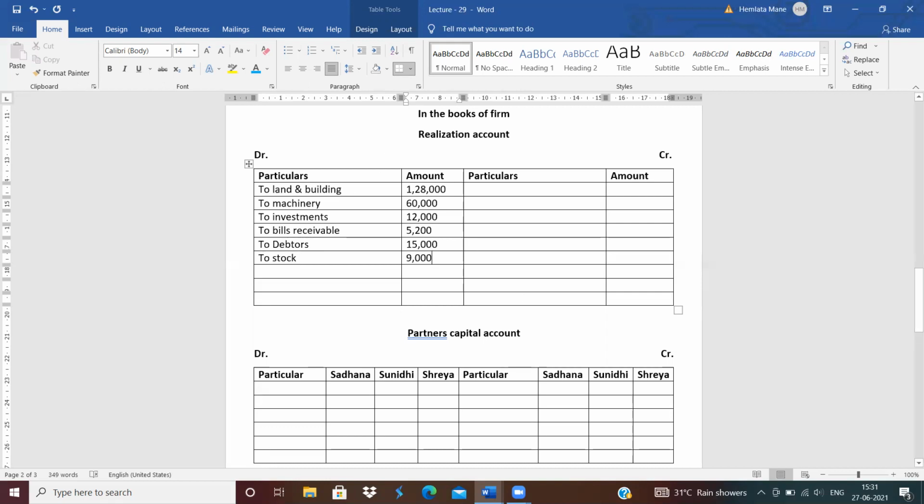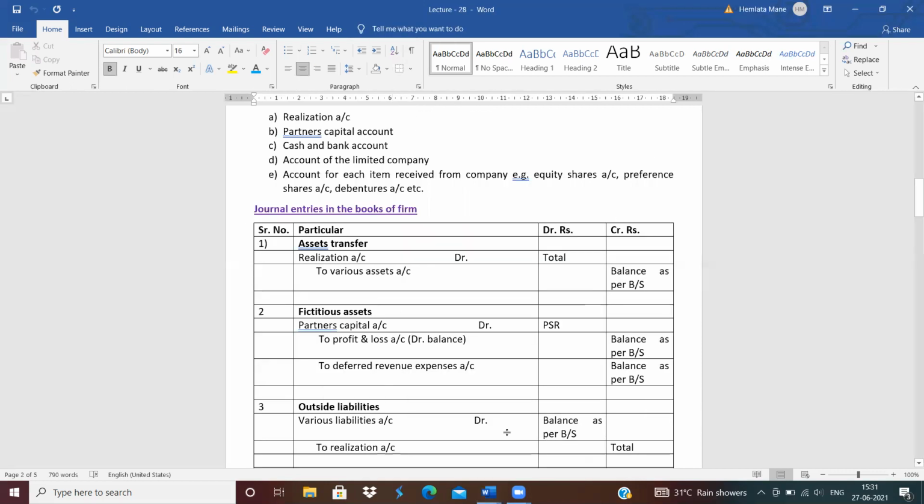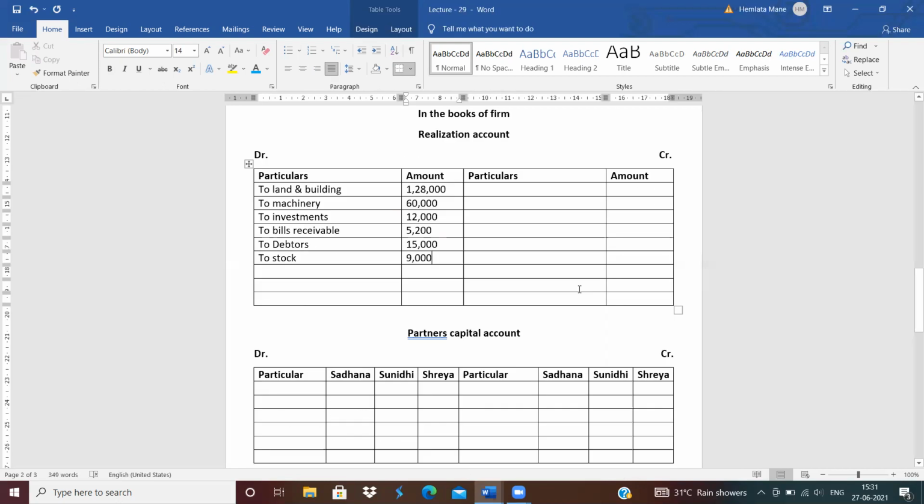Which is the second entry? See, what is the second entry? Fictitious asset transfer. But in this question, no fictitious asset is given. So, don't pass the entry. Next, third entry.